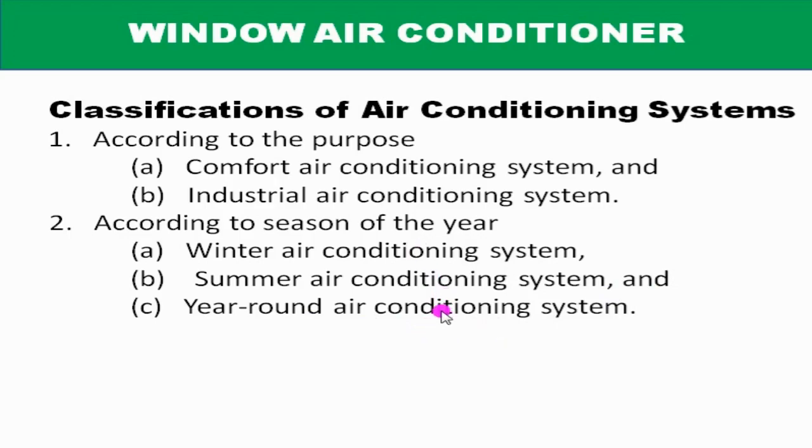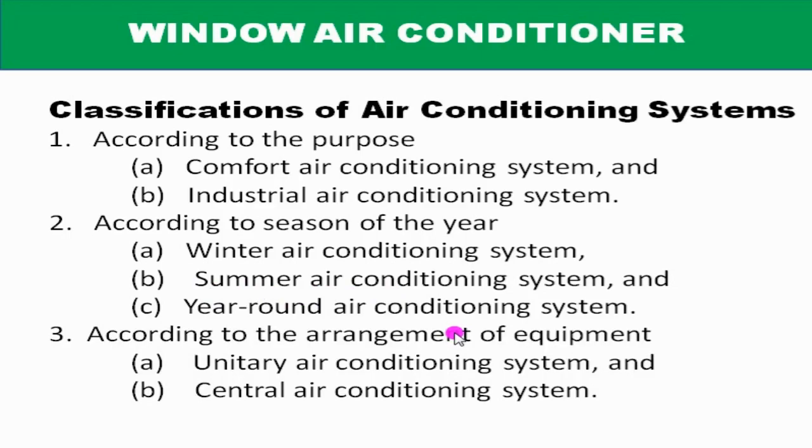There are so many combinations for providing year-round air conditioning. The arrangement of combinations should be such that one part is working in winter and the other in summer. For example, heating and humidification is used in winter, whereas cooling and dehumidification is used in summer.